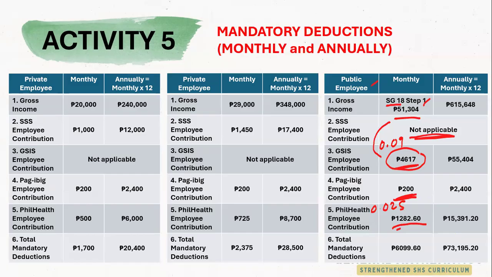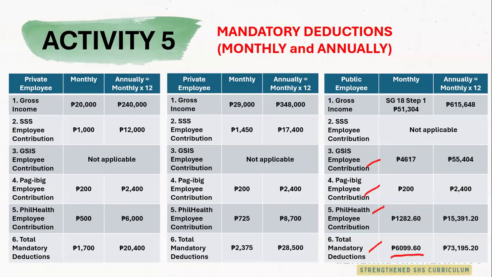Then we get the values from 3, 4, and 5. We add everything and we will get a total mandatory contribution for a public employee or a government employee, which is 6,099 and 60 centavos. So now the decimal works for the PhilHealth, but remember, it's not only in the PhilHealth, Pag-IBIG Fund also computes decimals. So we simply multiply everything by 12 and we will get this answer.